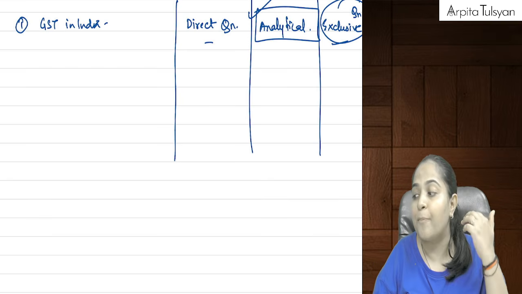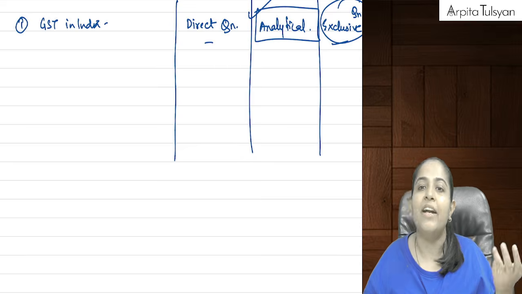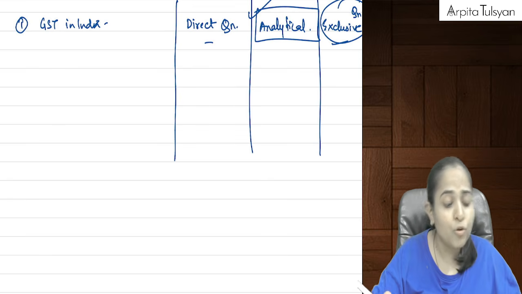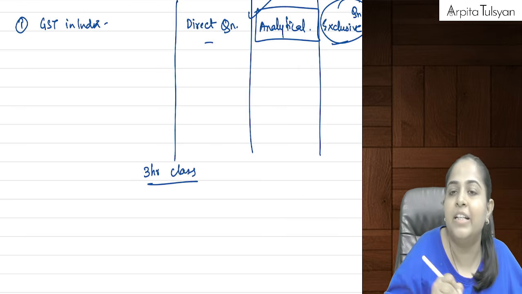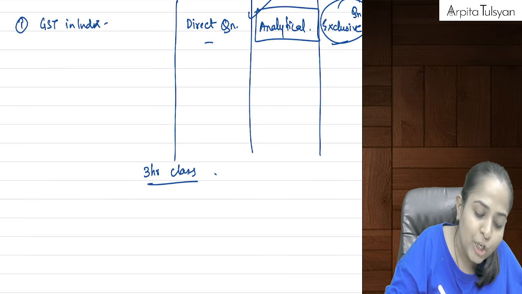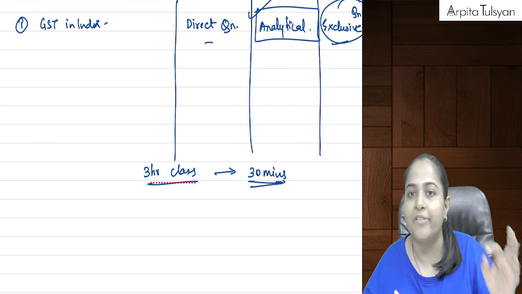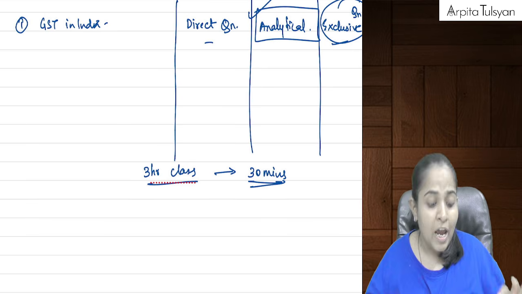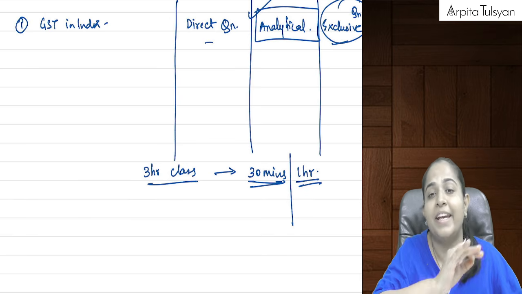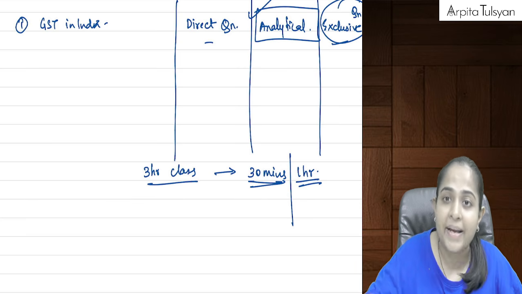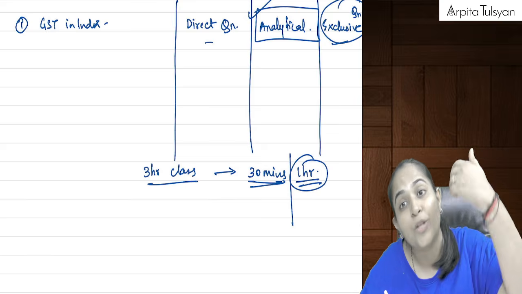Now, ma'am, what are we supposed to do after the class? Once we study from the class, that is okay, but after that, how are we supposed to do? So same day. Let's say if we are having a 3-hour class, after these 3 hours, you have to take out 30 minutes and revise whatever we have done in the class today itself. If possible, if you can take up 1 hour, that will be a very plus scenario, very amazing scenario, where in this 1 hour you can revise the concepts, plus you can even go through the question answers also.